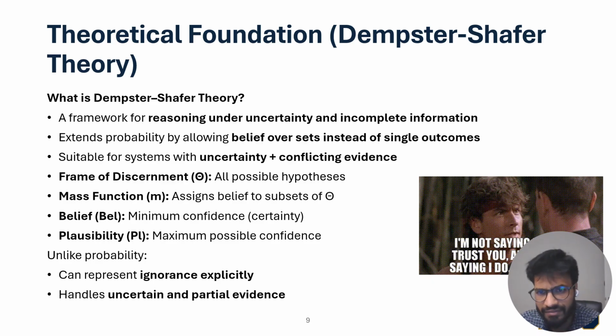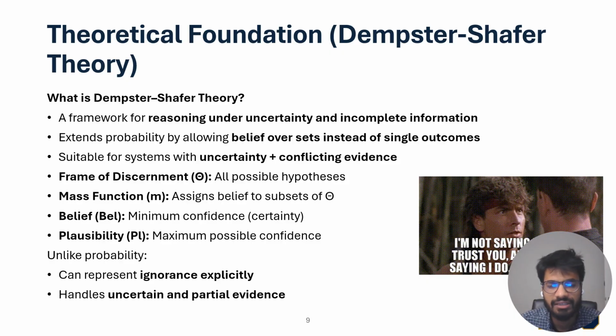Dempster-Shafer theory is a framework for reasoning under uncertainty and incomplete information. Unlike traditional probability, which assigns probability to individual outcomes, Dempster-Shafer theory can assign belief to a set of possible outcomes. This is useful because in many systems, including neural networks, we may not have complete certainty. Some evidence may support one hypothesis, some may support another, and some may simply represent uncertainty.